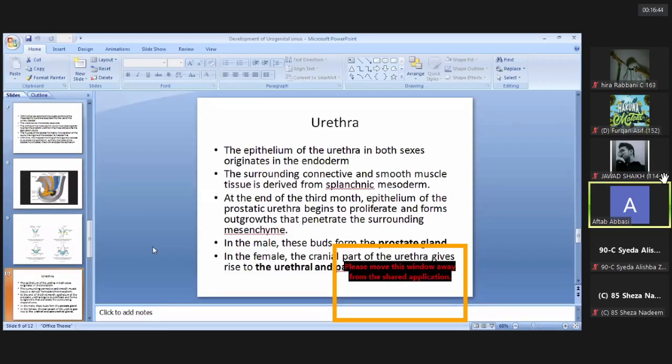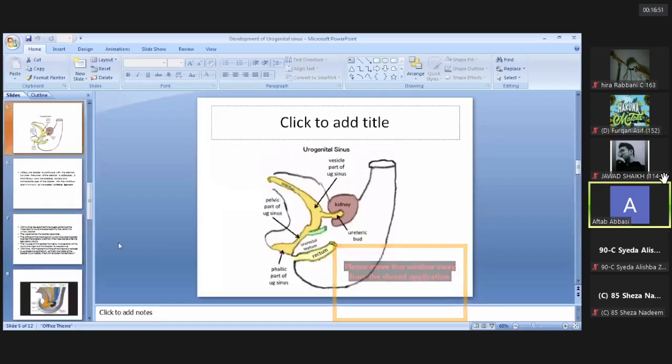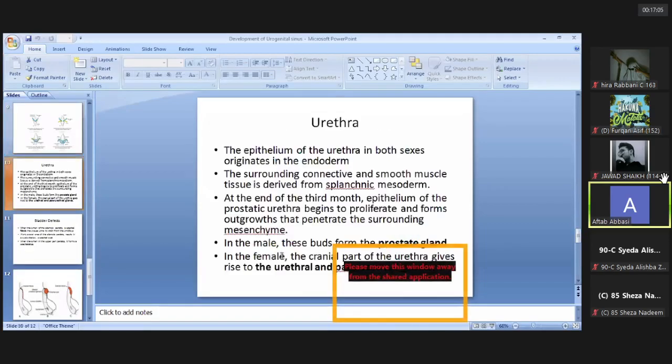The development of the urethra: in females, the urethra develops from the second part of the urogenital sinus, known as the pelvic part of the urogenital sinus. In males, two parts, the membranous and prostatic parts, develop from the pelvic part, and the last part, the spongy urethra, develops from the phallic part of the urogenital sinus. That is the development. The epithelium of the urethra in both sexes originates from the endoderm. It is endodermal in origin, but the surrounding connective tissue and smooth muscles are derived from the mesoderm, the splanchnic